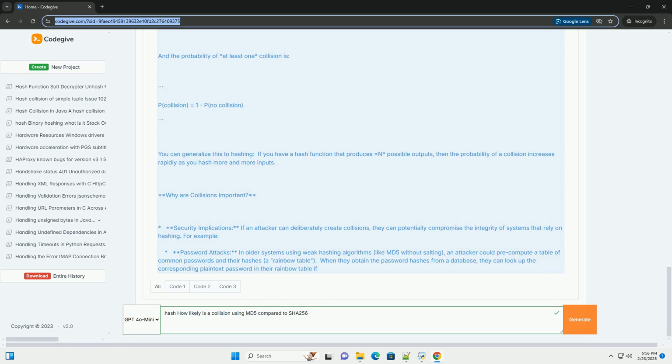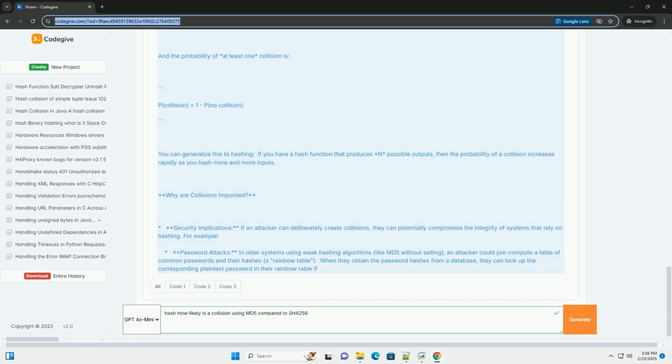Part 6, Beyond SHA-256, Modern Hashing Practices. SHA-3 is a different family of hash functions that was selected by NIST, the National Institute of Standards and Technology, as the winner of a competition to find an alternative to SHA-2. It has a different internal structure and may be more resistant to future attacks.